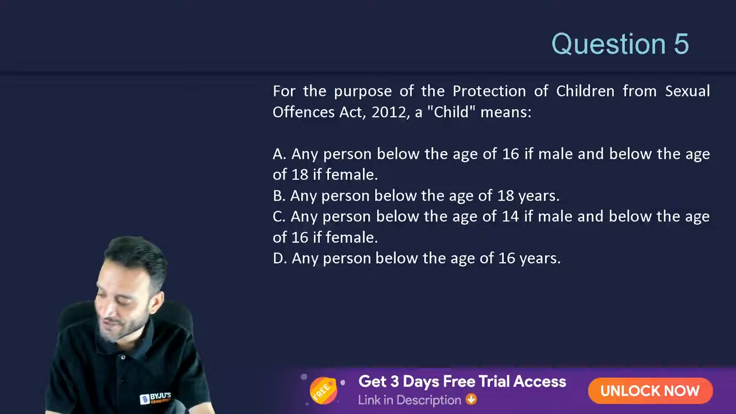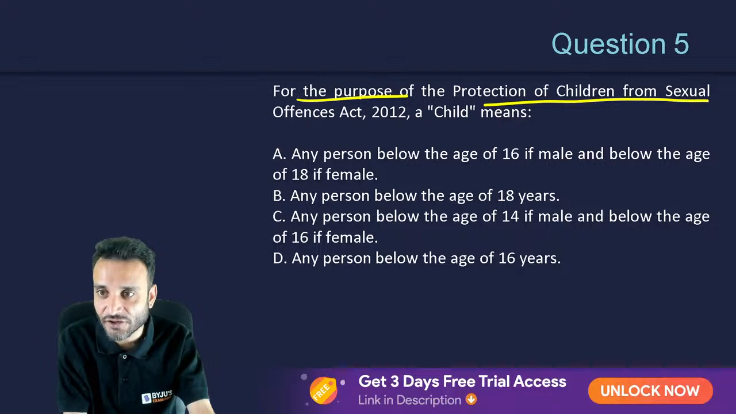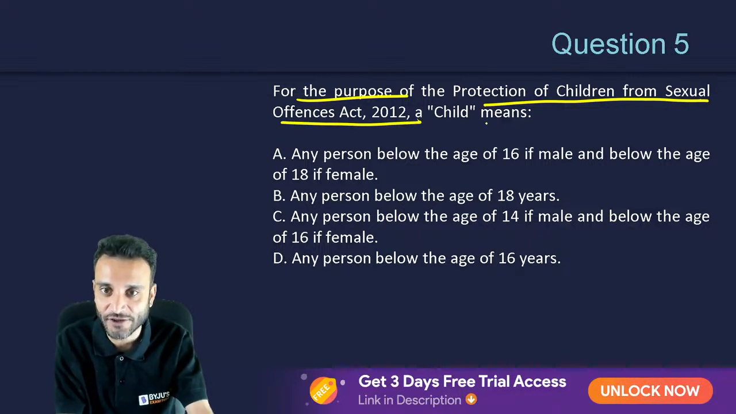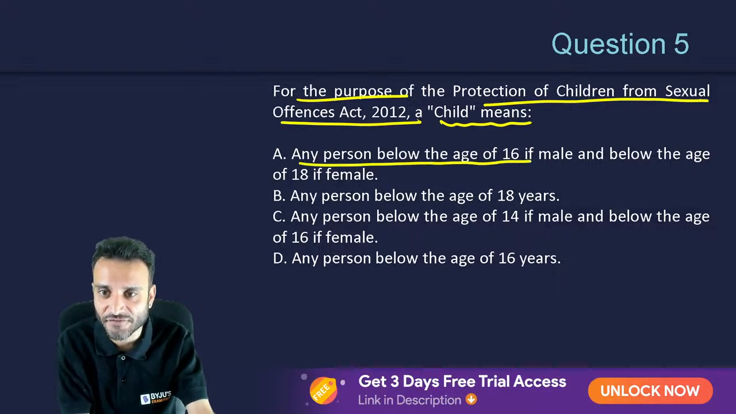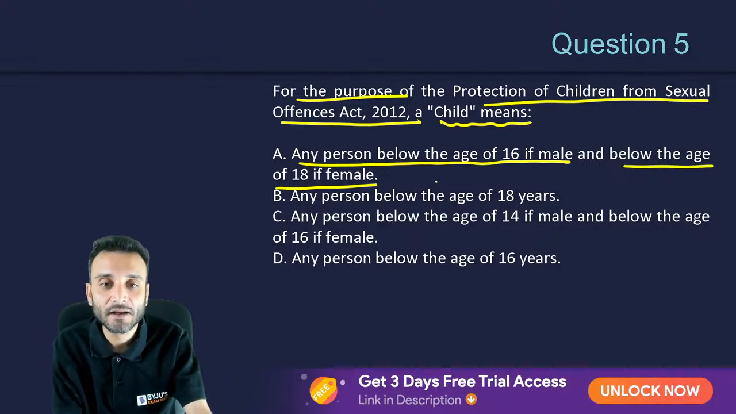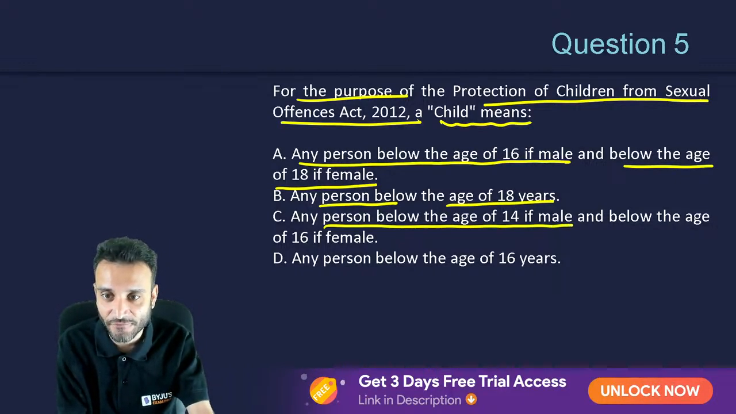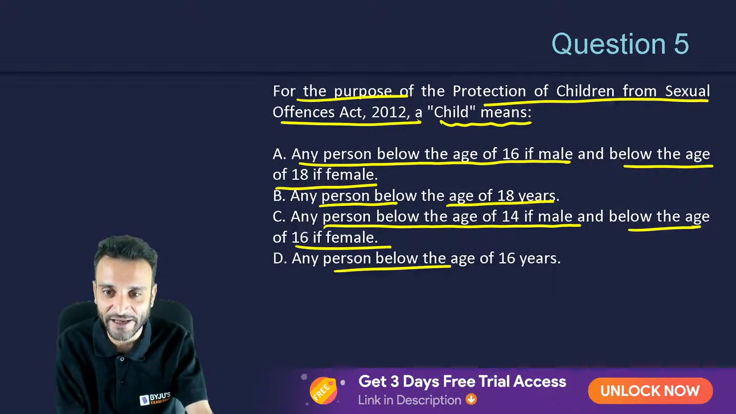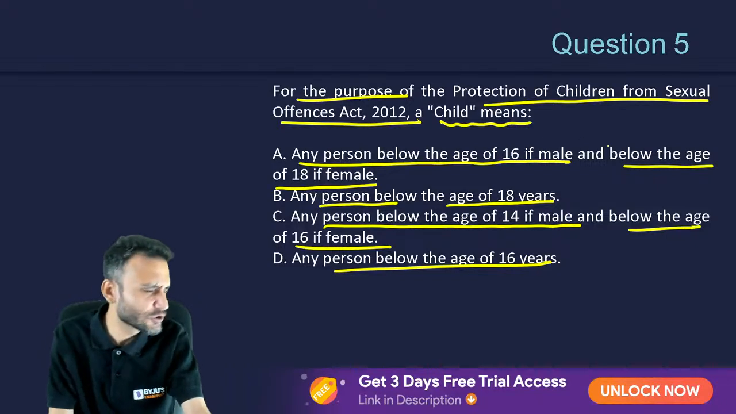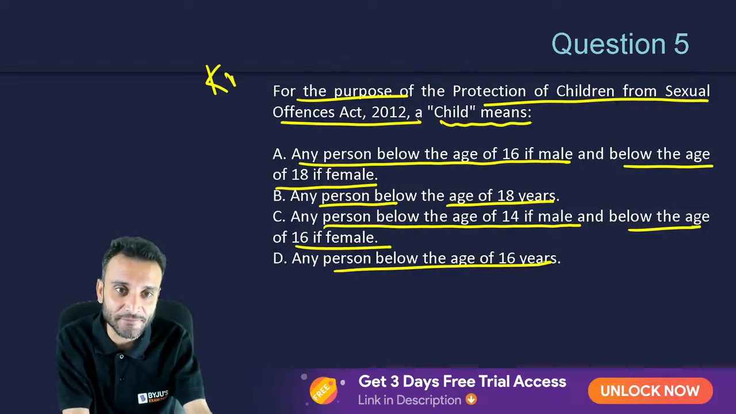Question number 5. For the purpose of the Protection of Children from Sexual Offences Act of 2012, child means a person below the age of 16 if male, below the age of 18 if female; any person below the age of 18; any person below the age of 14 if male, below the age of 16 if female; any person below the age of 16. A little confusion seems to be there. Now this is a knowledge based question.